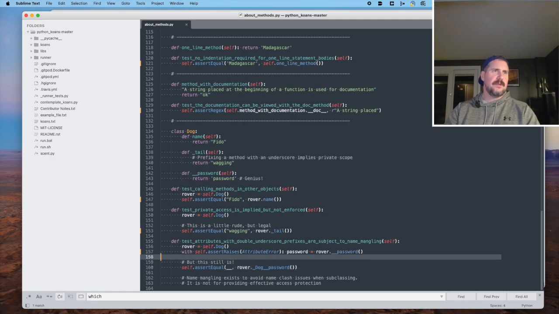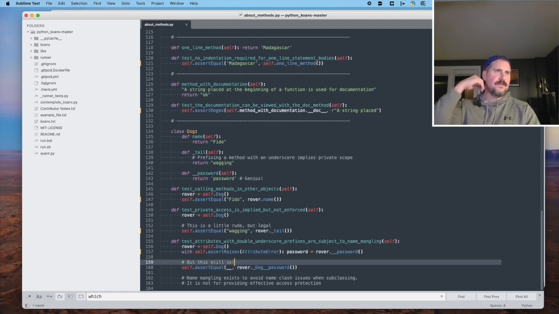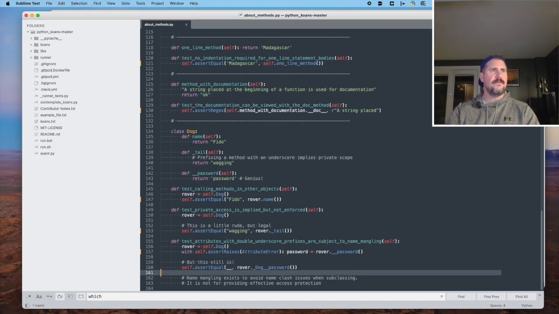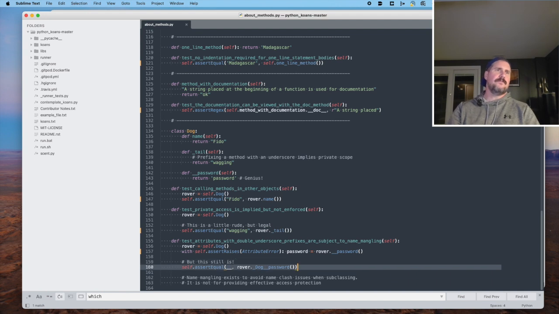But this still is. Okay, so test attributes with double underscore prefixes are subject to name mangling, but this still is. So assert equal, we're on line 60 here, assert equal something, and then we call rover underscore Dog underscore underscore password.